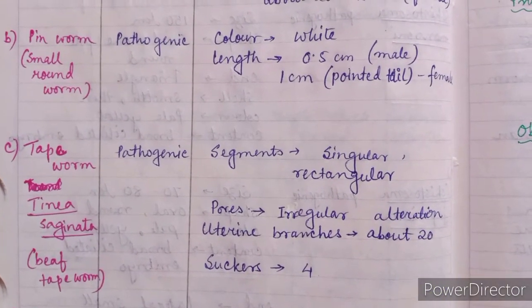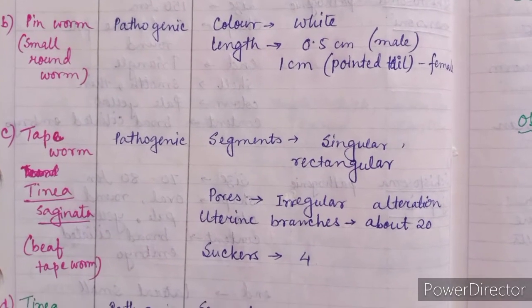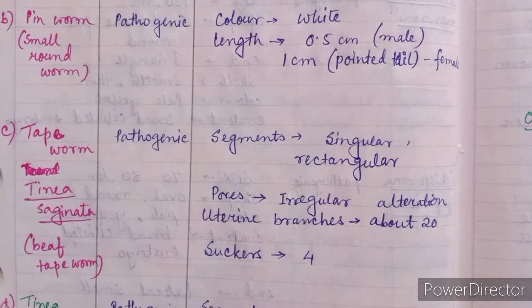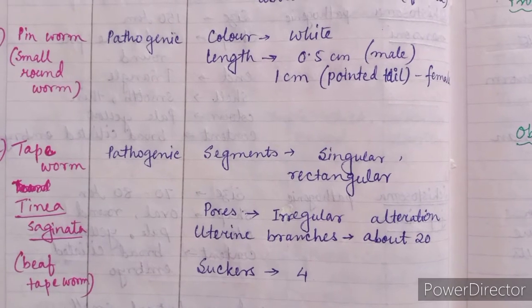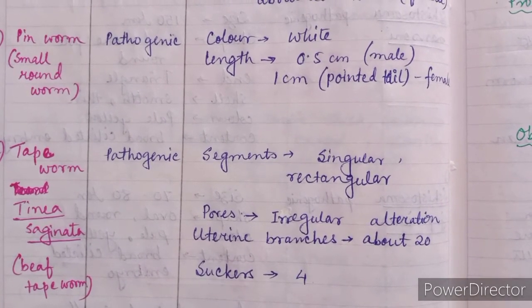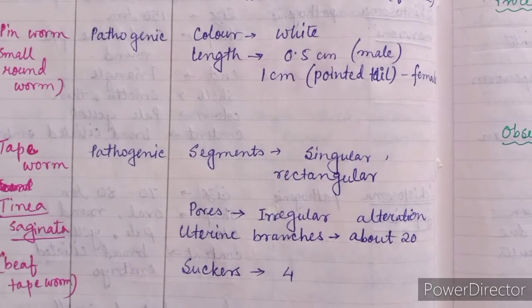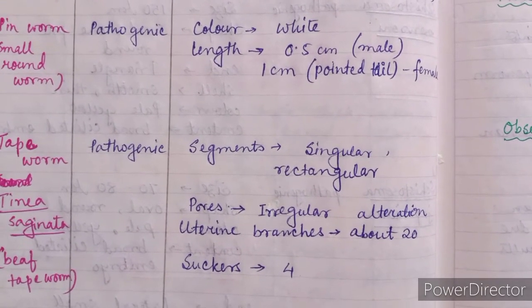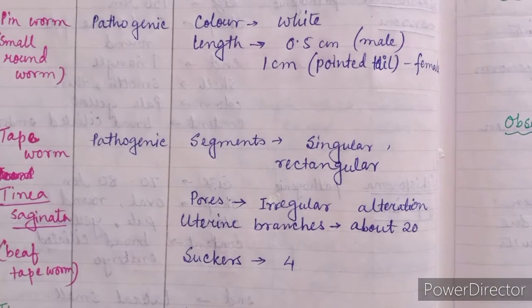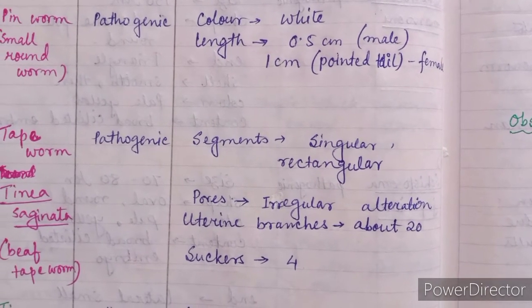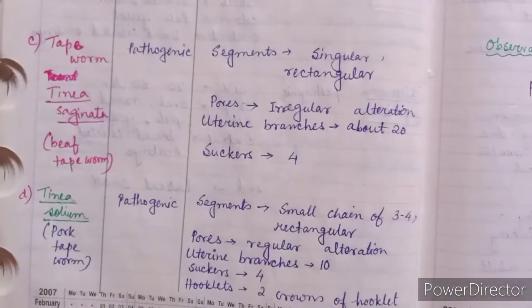Next is tapeworm. These are also pathogenic. Tapeworm may be Taenia saginata, that is beef tapeworm, and the body is segmented. Their body is segmented, singular, rectangular, pores at irregular alternation. Uterine branches about 20. 4 suckers are present.